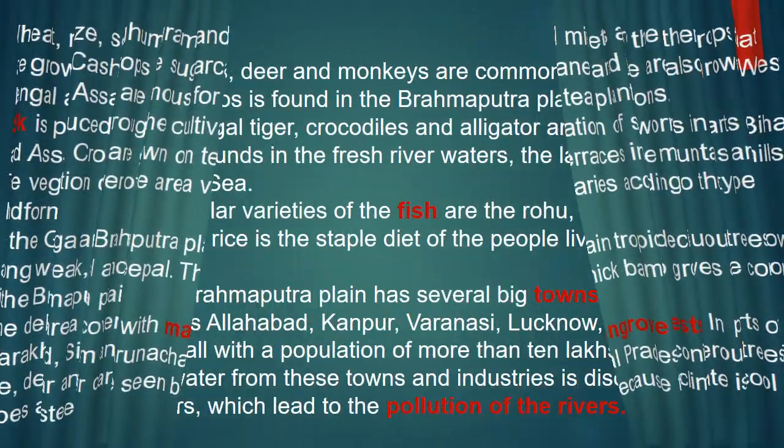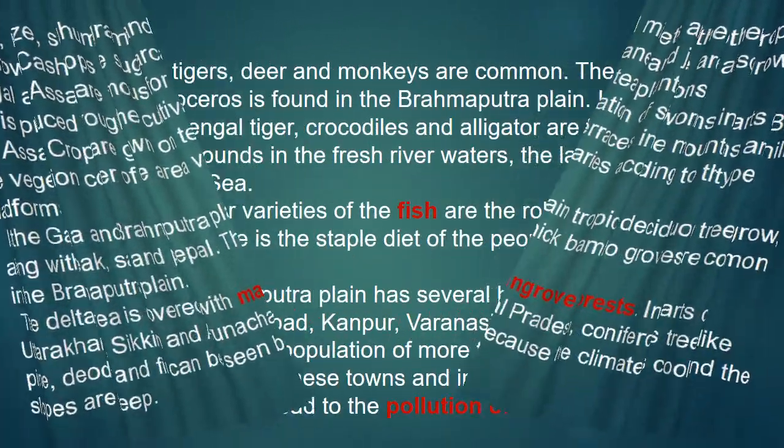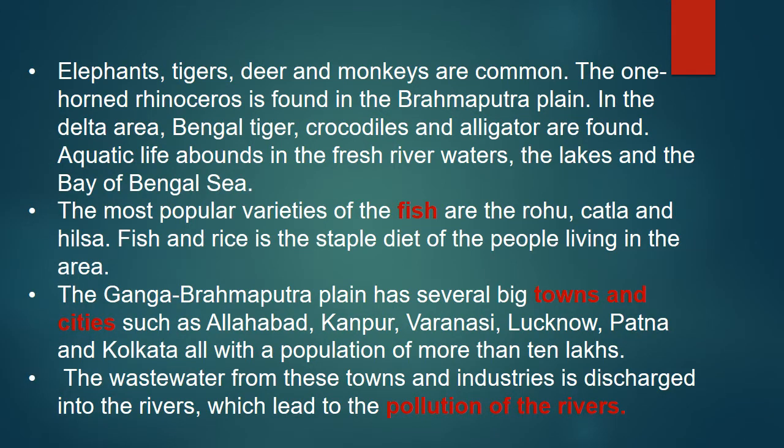So next we are going to see about animals. Animals we can see in that plain in Ganga Brahmaputra basin. So first we will see about Brahmaputra plain. In that elephants, tigers, deer, monkeys are common. Then the one-horned rhinoceros, that is found in Brahmaputra plain, one-horned rhinoceros.